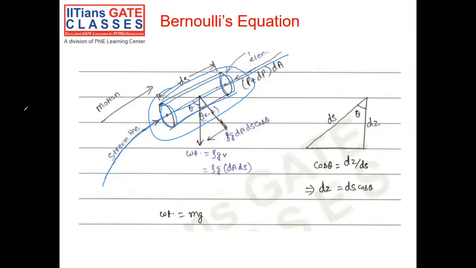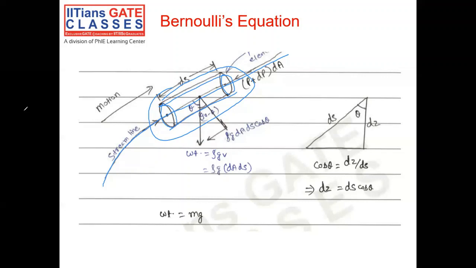The reason why I go for a cylindrical fluid element is that it offers a lot of simplicity in terms of the forces acting on it. I can easily sum up or take the components of the forces acting on it, and there are many forces which do not contribute to the end form of the equation that I can neglect from the beginning itself. As I've mentioned, this is a very simplified derivation. So this is one simplification I'm making: a cylindrical fluid element, or cylindrical control volume, you can say. That is the first simplification.